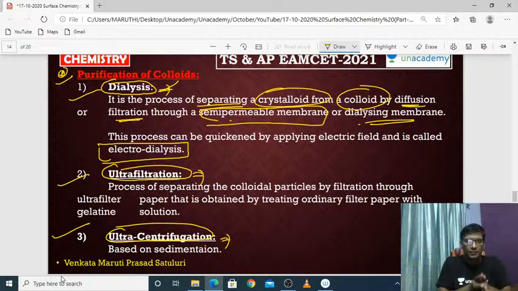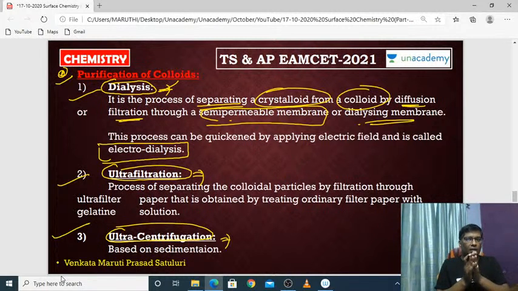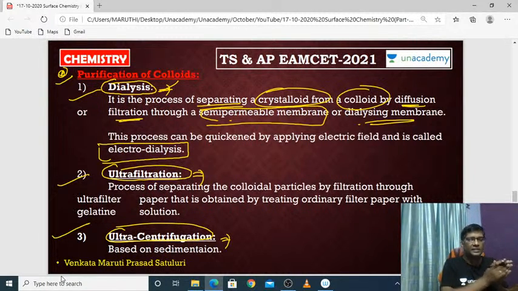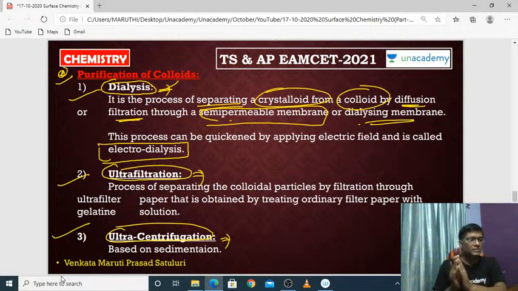So now the colloid has been purified. This process is called dialysis.